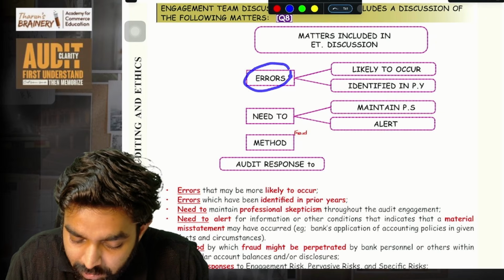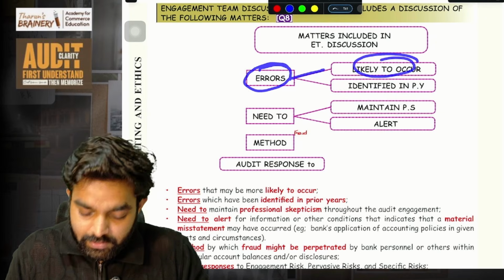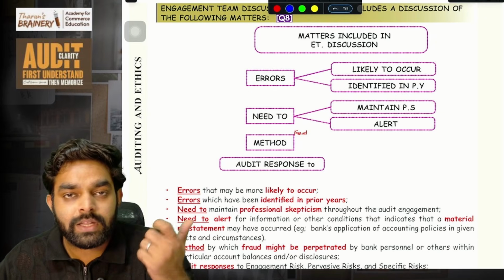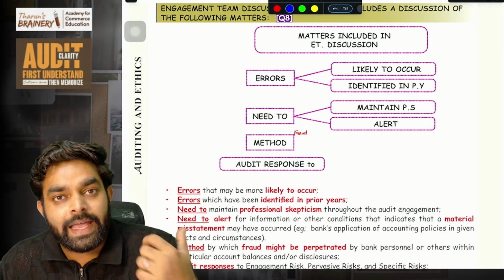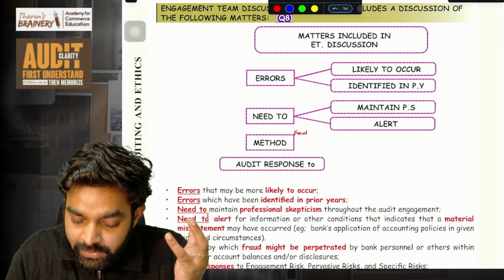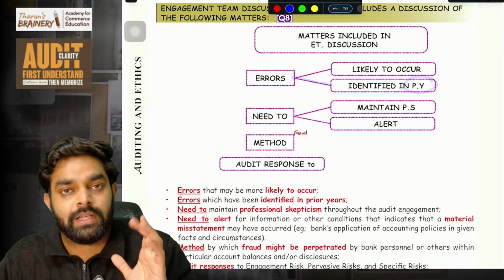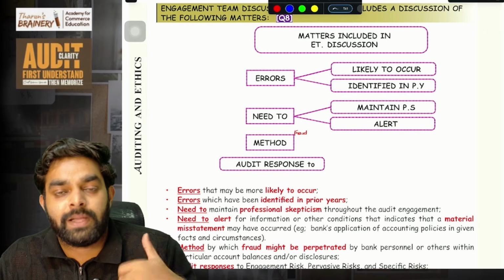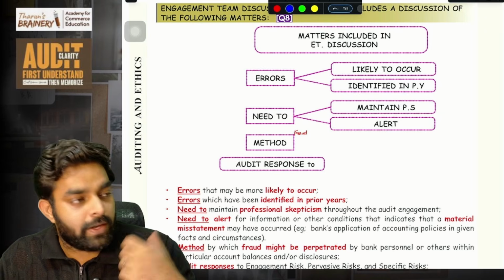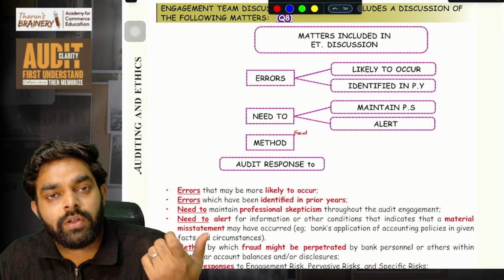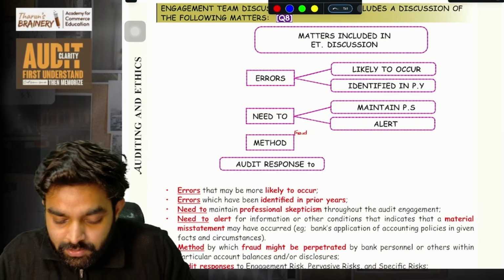First, they will discuss errors that are likely to occur during the bank audit, that is, what errors may come when we are doing the audit. Then errors that were identified in the previous year. Last year, who did the audit? Imagine we did the audit. So last year when doing the audit, what errors did we identify? Those two things they will check.